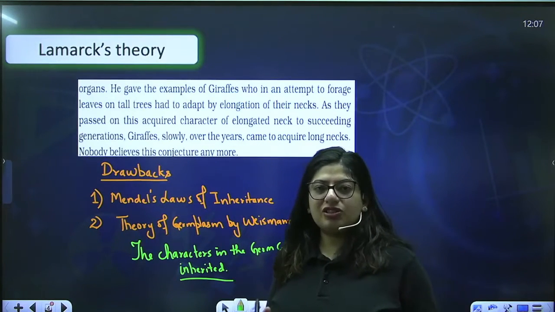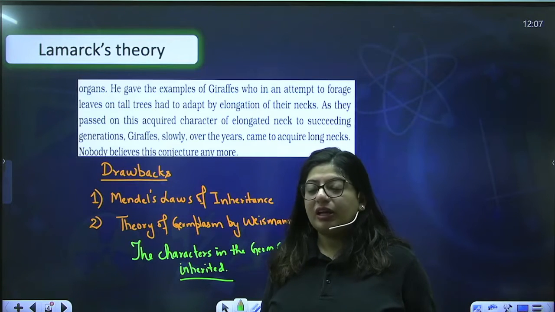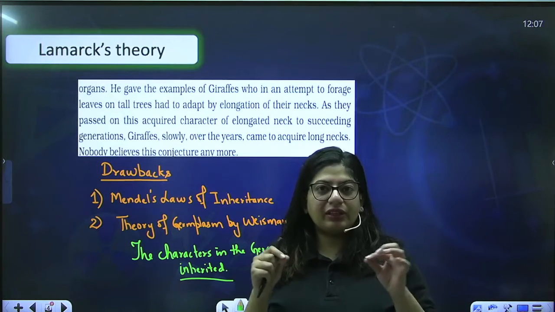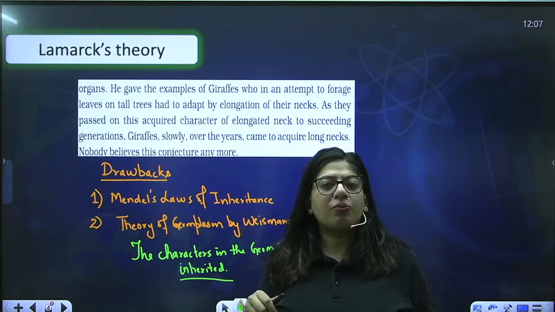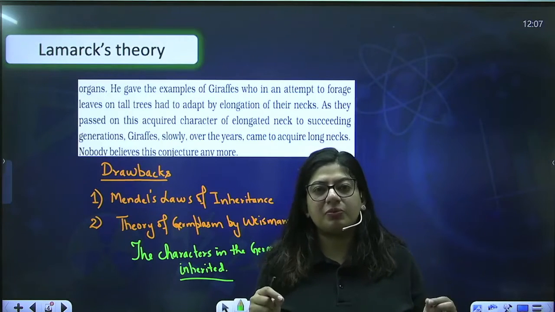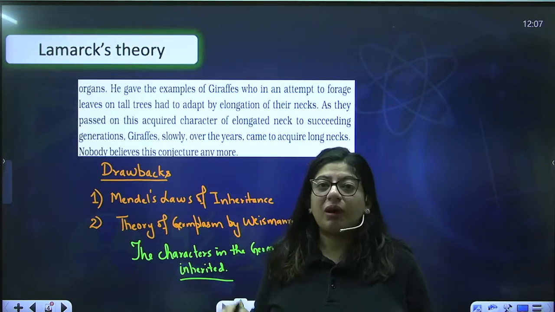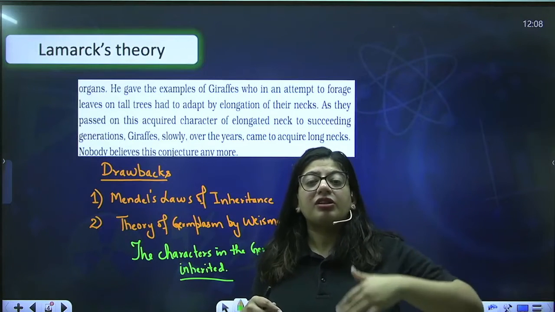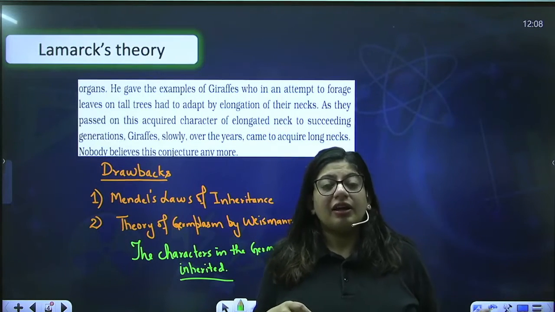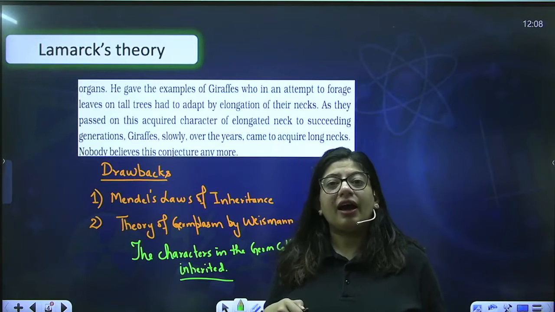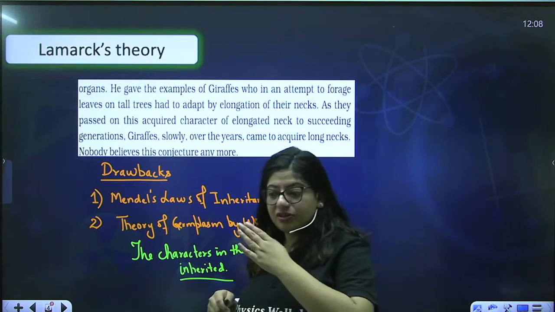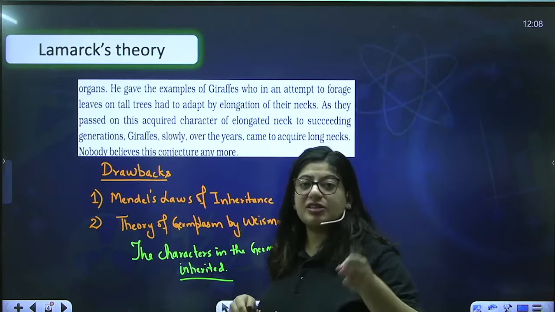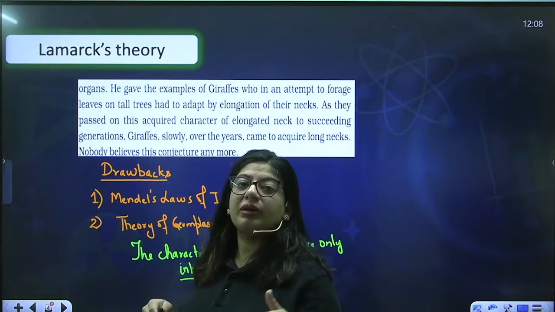If you put any change in those, for example, if a female is born with very thin lips, but later on she undergoes plastic surgery and has plumper lips, the babies will not have plumper lips because she underwent the plastic surgery later on. The changes were done in the somatic cells. If the female naturally has plumper lips in her generations, in her ancestors also, the baby will also be born with plumper lips.